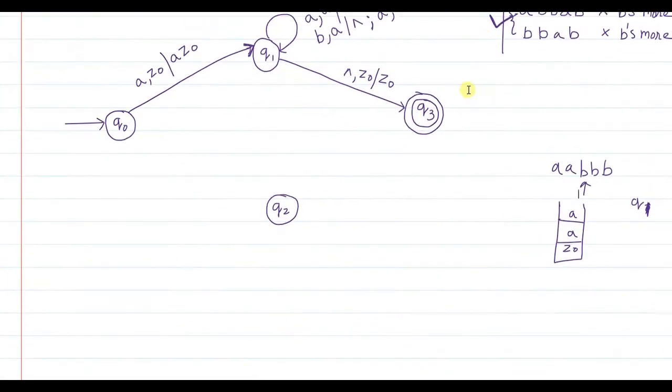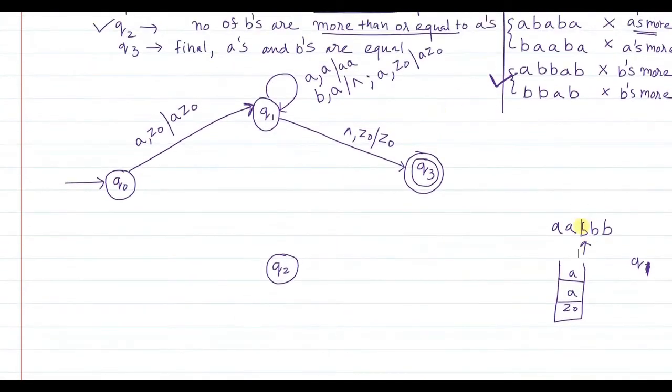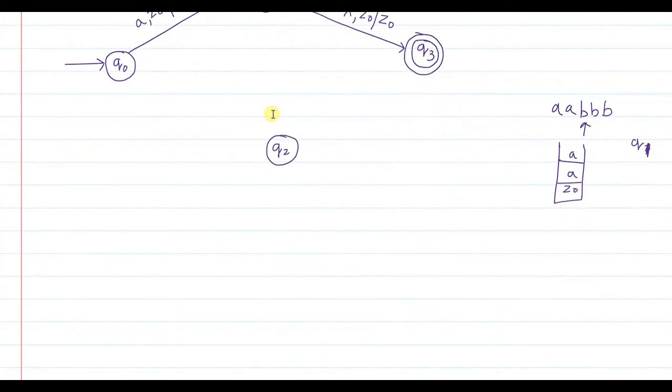Now please note what is happening. When the first B is encountered as an input symbol and the topmost element of the stack is A, what we do is pop A out, and you remain in Q1 only. So I will pop this A out. That means it is compared with this B and A is popped out, and the pointer increments by 1. You are in the same state, Q1.